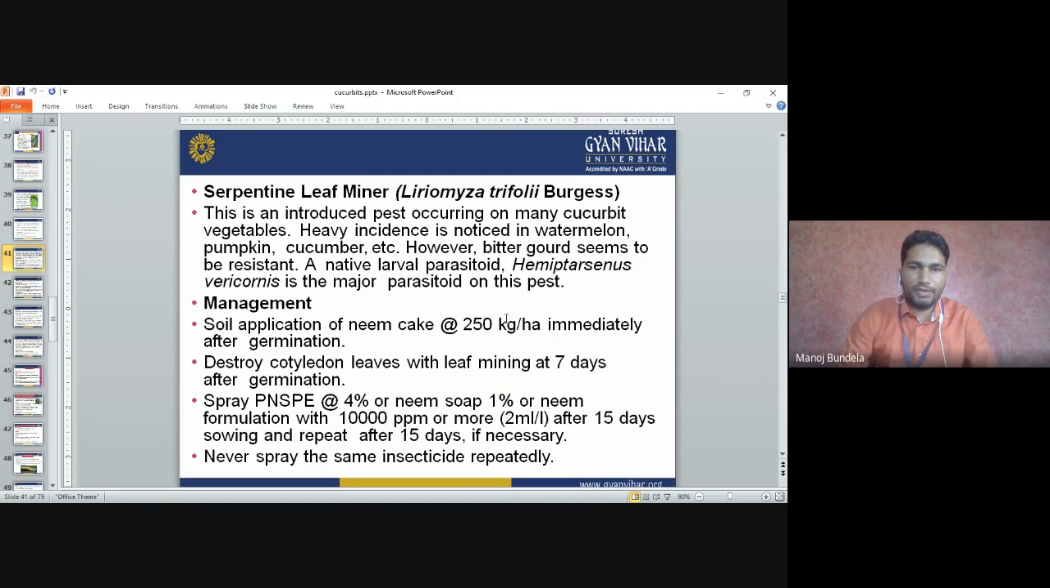Apply neem cake to the soil at 250 kg per hectare immediately after germination. Destroy the cotyledon leaves with leaf mining at 7 days after germination. Spray pongamia soap 4%, neem soap 1%, or neem formulation 10,000 ppm after 15 days of sowing and repeat after 15 days.